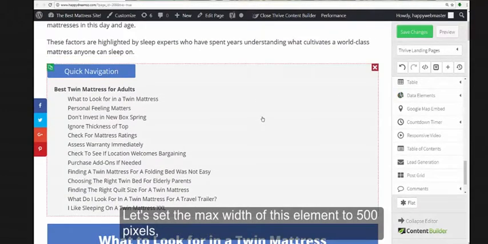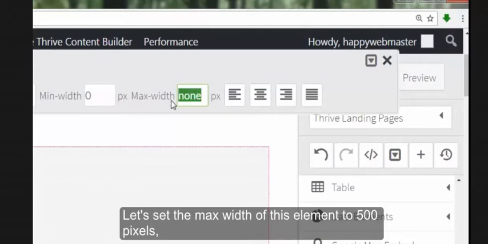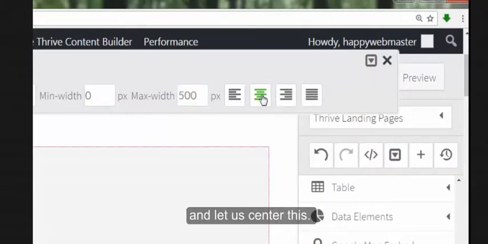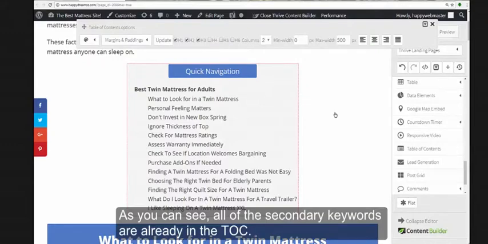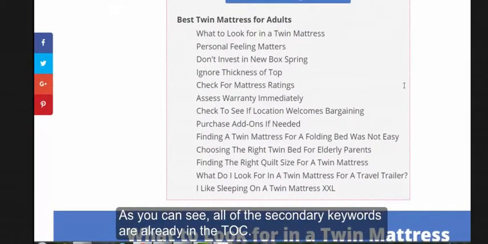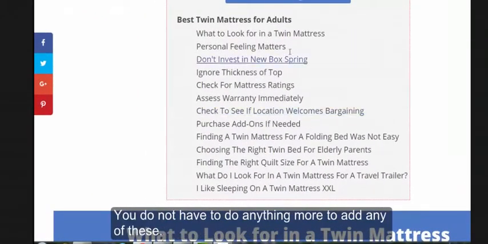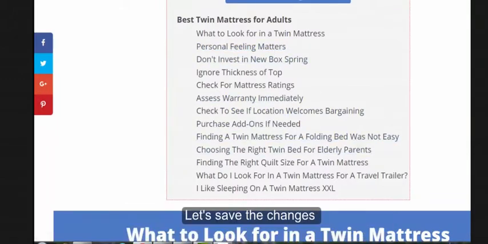Let's now set the max width of this element to 500 pixels, and let us center this. It looks better this way. As you can see, all of the secondary keywords are already in the table of contents. You do not have to do anything more to add any of these. Let's save the changes